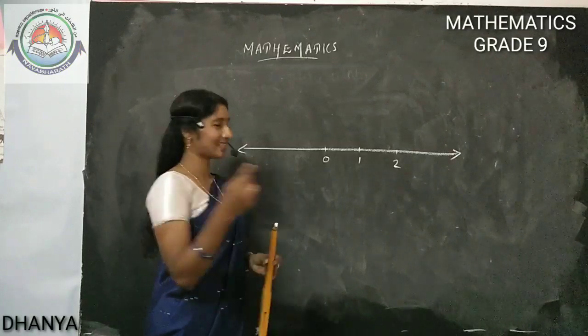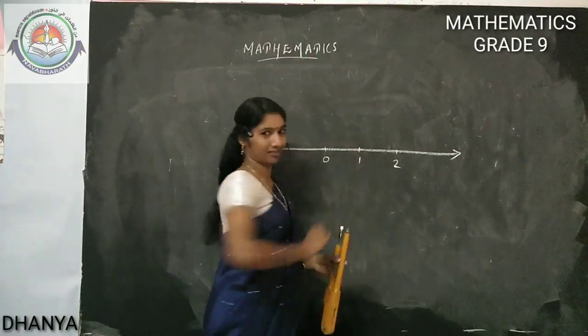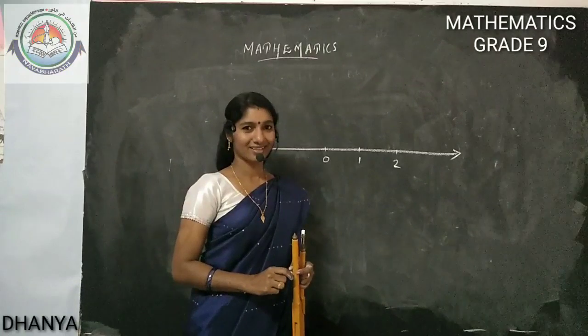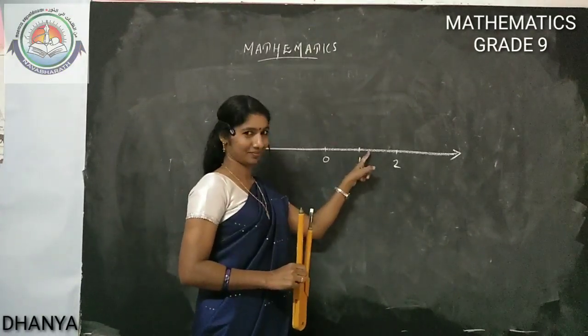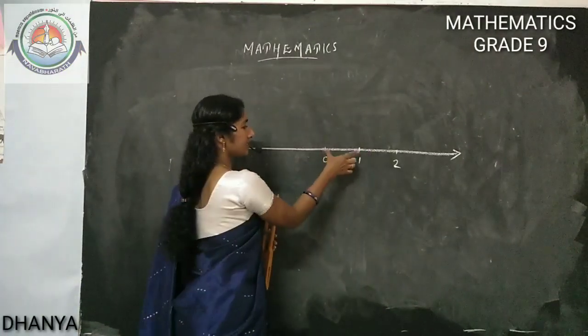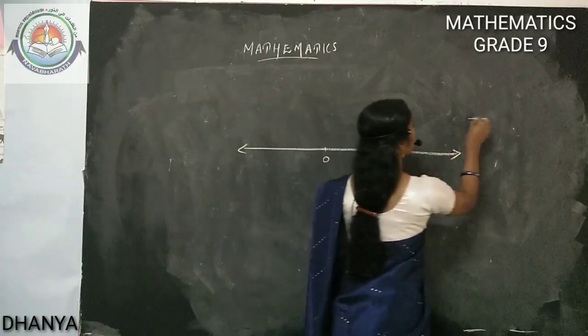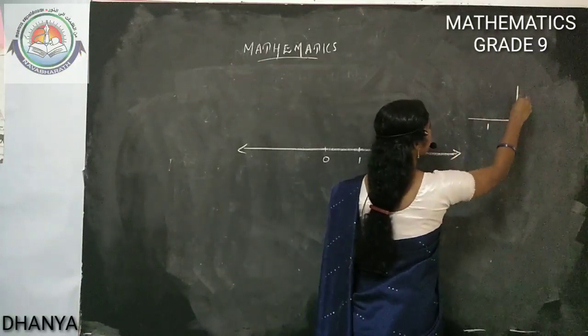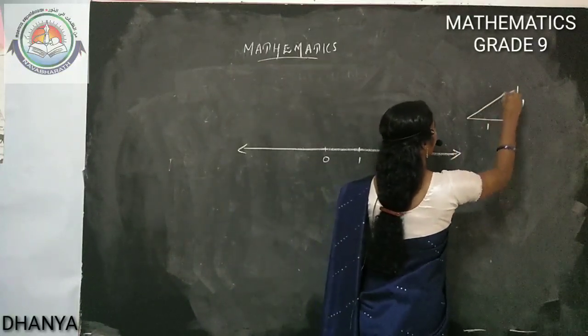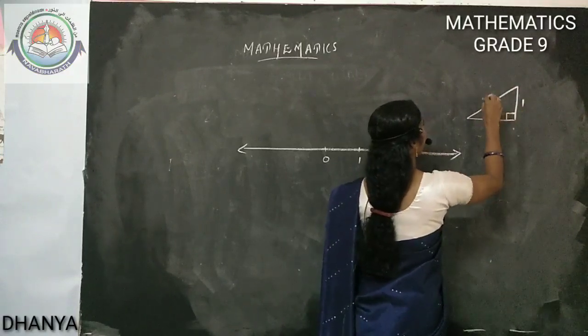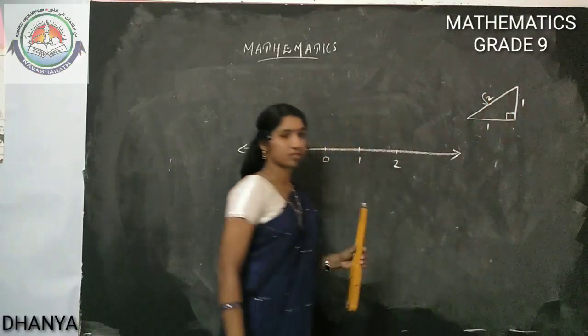We already discussed root 2 will be after 1, isn't it? So we know it will be here. Then this is 1 unit. How did we get this root 2? 1 unit length, 1 unit height, and the right angle triangle is formed, and this length we are getting as root 2.